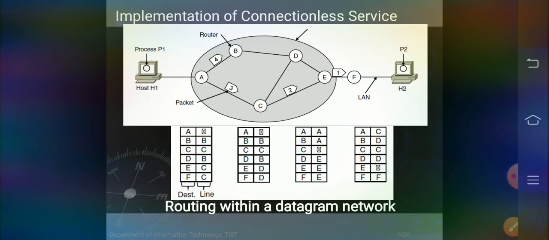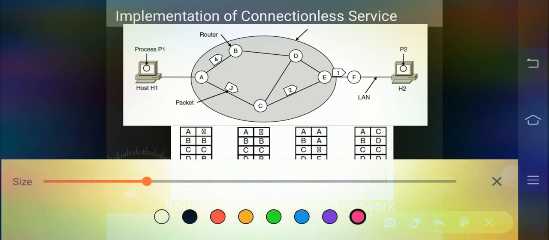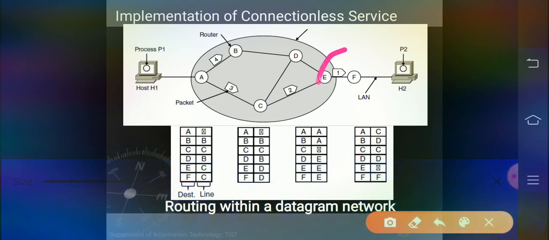So here you can notice, you can see this here, packet P1 was initially forwarded from A to C, C to E, E to F, right?